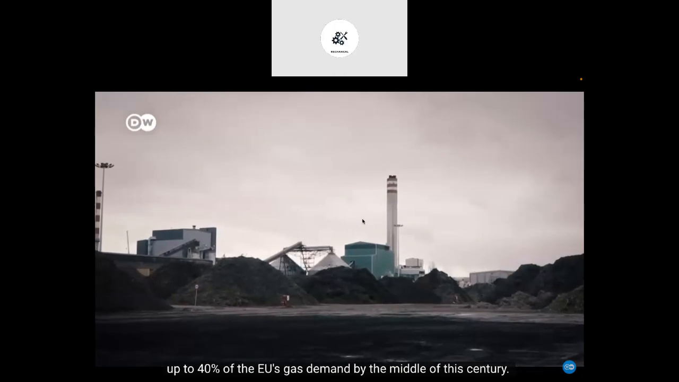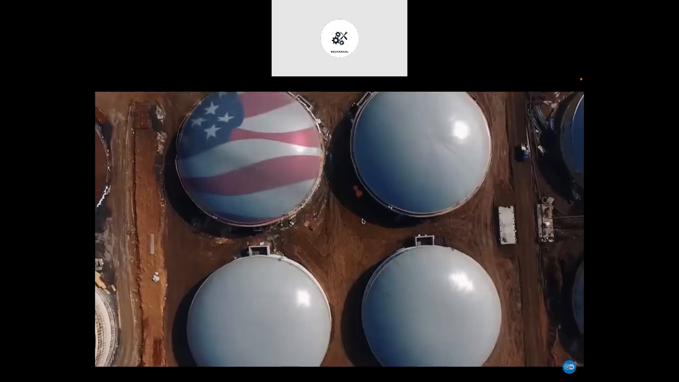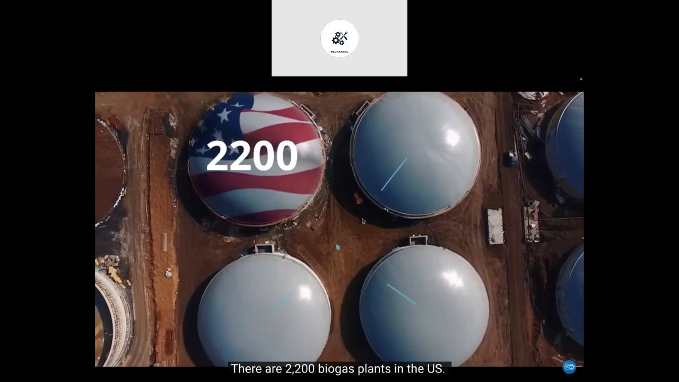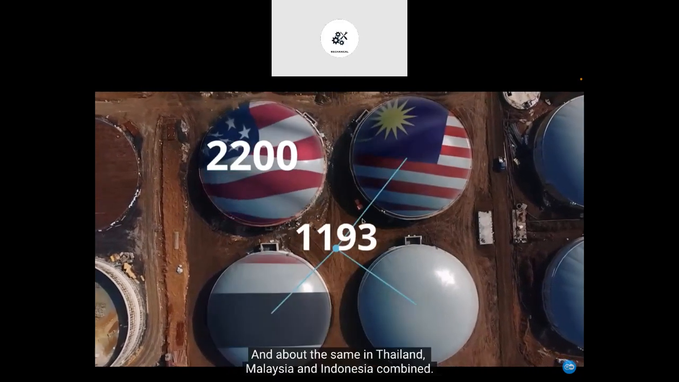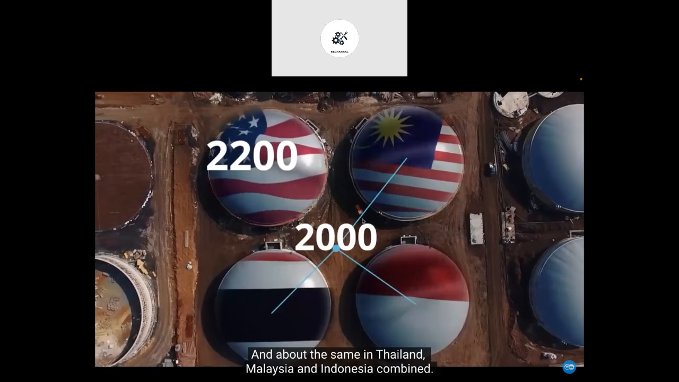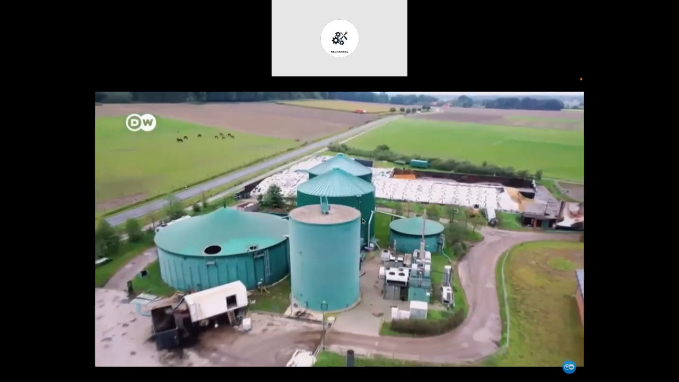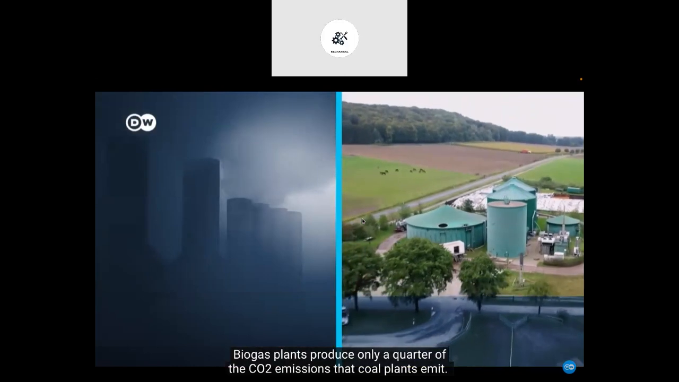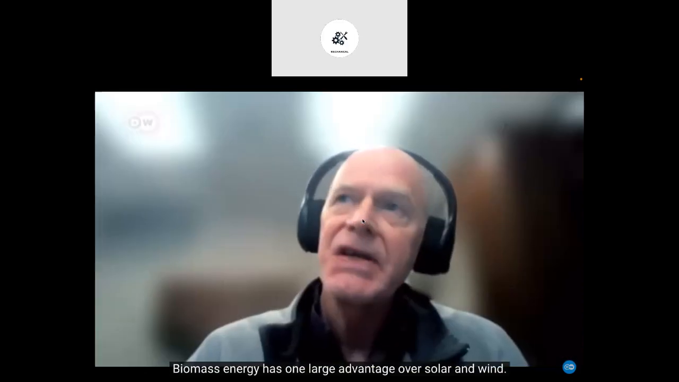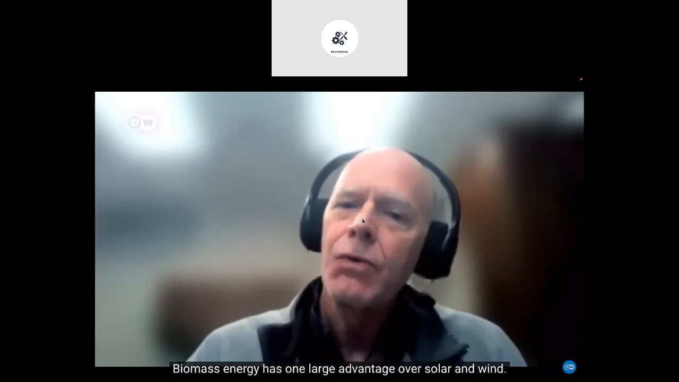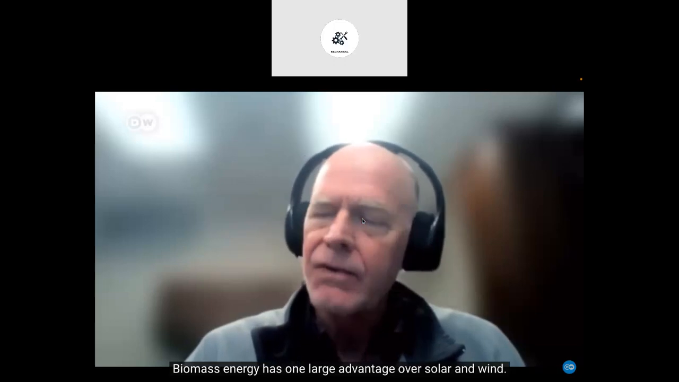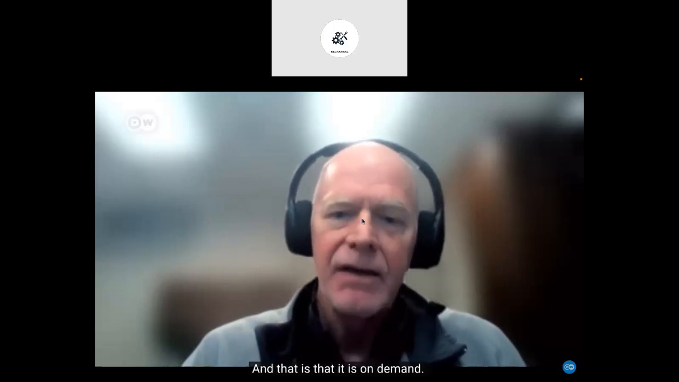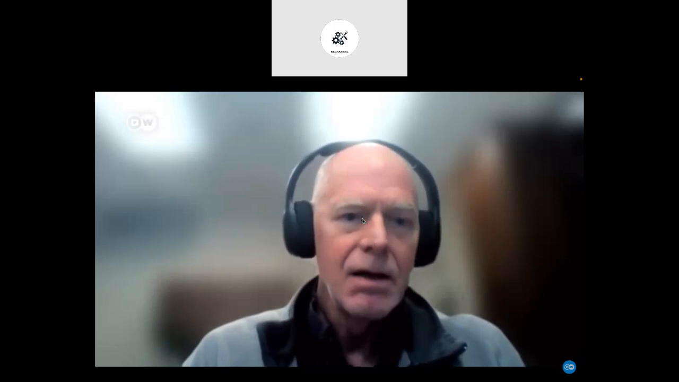Biogas plants of this type exist all over the world. In Europe, there are around 20,000. There are estimates that biomethane could cover up to 40% of the EU's gas demand by the middle of this century. There are about 2,200 biogas plants in the US, and about the same number in Thailand, Malaysia, and Indonesia combined. Biogas plants produce only a quarter of the CO2 emissions that coal plants emit.